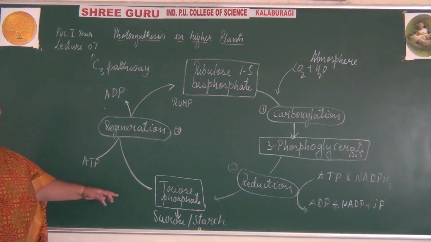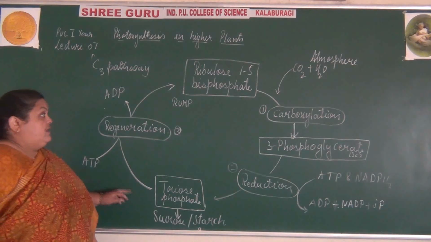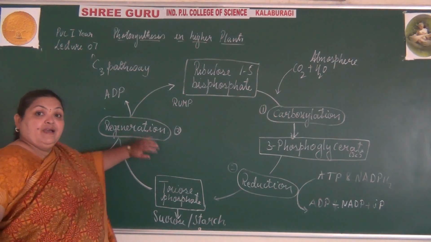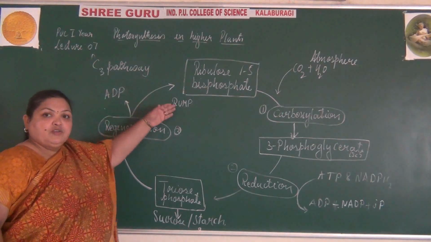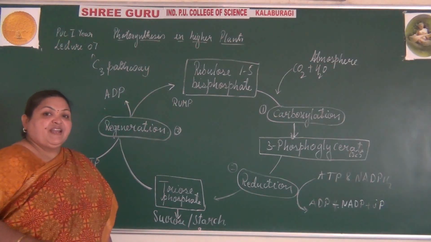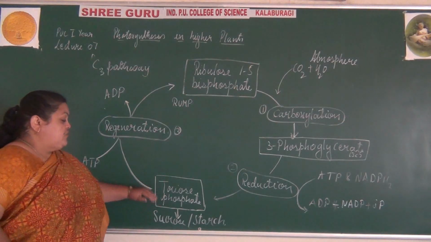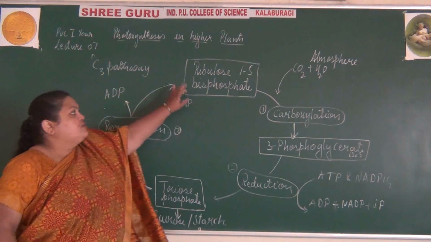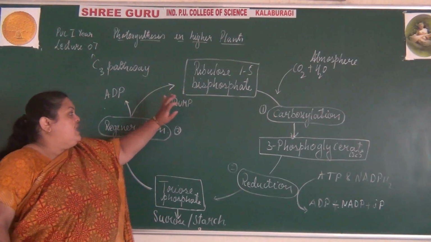So the ribulose bisphosphate has to be regenerated. The triose phosphate undergoes regeneration and again the ribulose bisphosphate occurs.